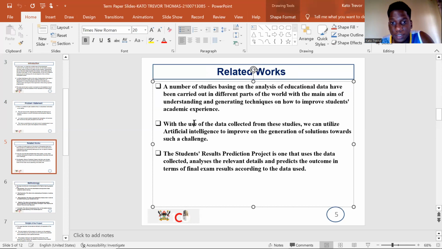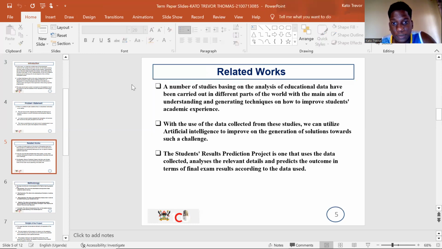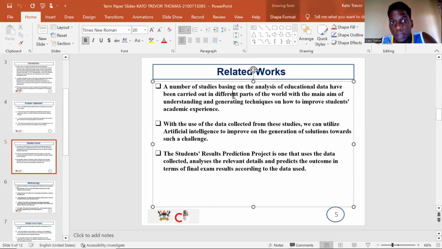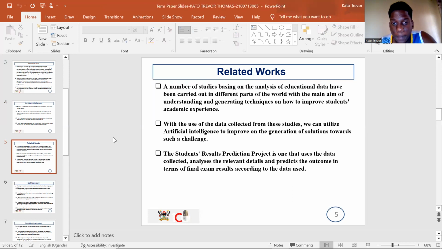So what they do in these other works that are related to what I'm also doing is using data, then learning from the data in order to find a way to improve the experience of students in their academic lives, improve on the education, and improve on the methods and techniques that are used in institutions, so that we get the best education that we can for the students. So in terms of related works, it has been done in different countries, but I'll be focusing on those that work towards the use of machine learning because that's my focus for today.